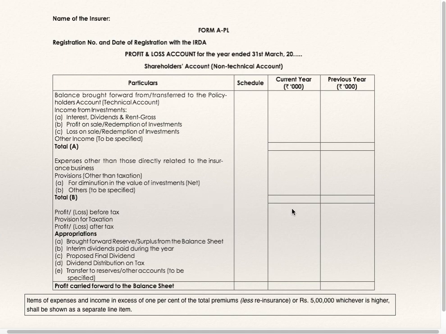Profit or loss before tax, that is A minus B. Provision for taxation, profit after tax, then you are supposed to show appropriations, brought forward reserve surplus from balance sheet, that is profit brought forward. Interim dividend paid during the year, proposed and final dividend, dividend distribution tax, transfer to reserve or other accounts to be specified, and profit carried to balance sheet. Item of expenses and income in excess of 1% of total premium less reinsurance or rupees 5 lakh, whichever is higher, shall be shown as separate line item. This is important.